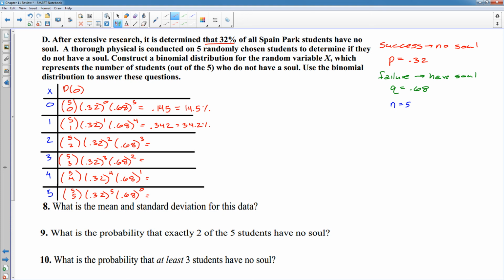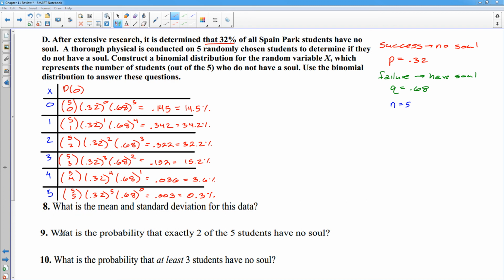And so I'm going to do that real quick. Alright, and there you go. So those are the probabilities that this number of the 5 do not have a soul. So the highest probability looks like 1. So there's your highest probability. Then 32.2% chance that exactly 2 of them do not have a soul. Because remember, not having a soul is considered success.